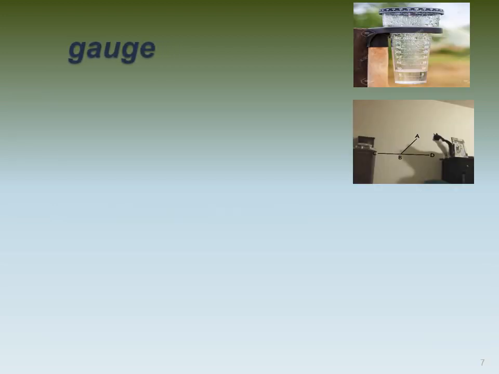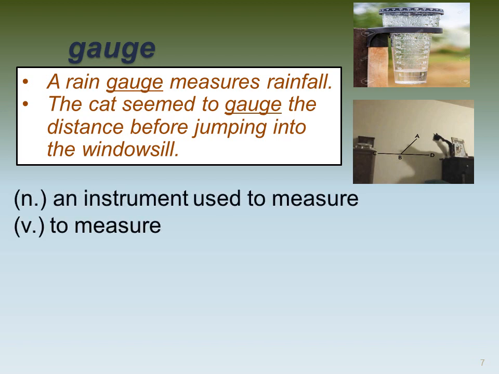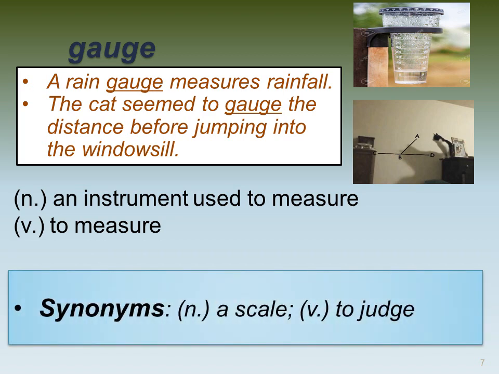Next word we have is gauge. Gauge, as in this picture here, a rain gauge measures the rainfall. This tool, they use it to measure the rainfall. It's called a rain gauge. Or I can use the word gauge as a verb, like the cat seemed to gauge the distance before jumping onto the windowsill. Look at this picture here of the cat trying to measure or gauge. So gauge means to measure as a verb, or an instrument used to measure. Synonyms would be scale or judge.